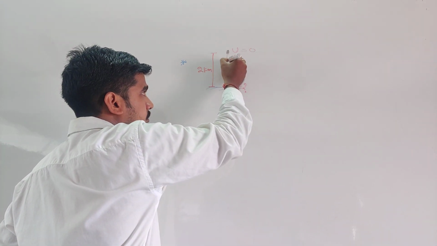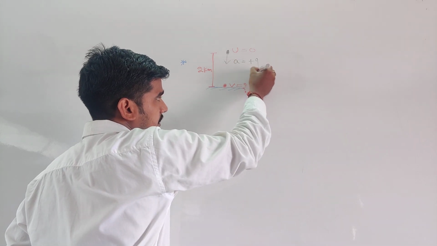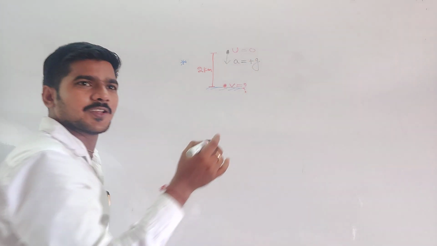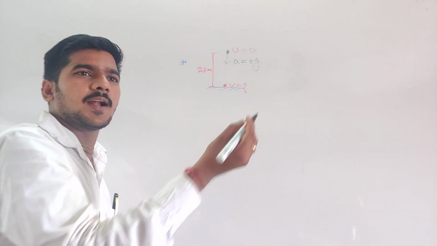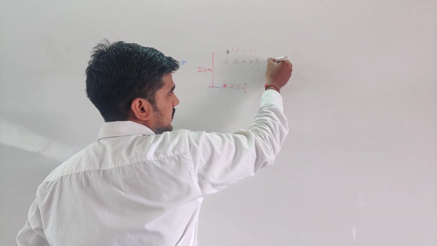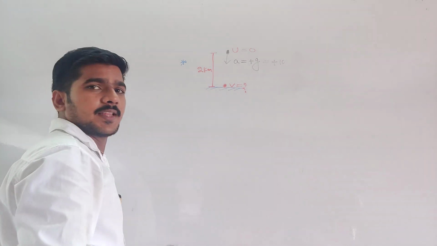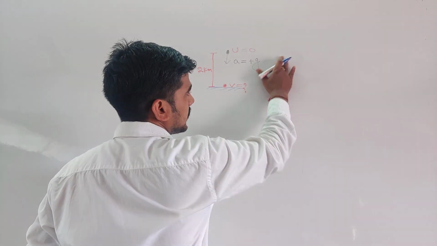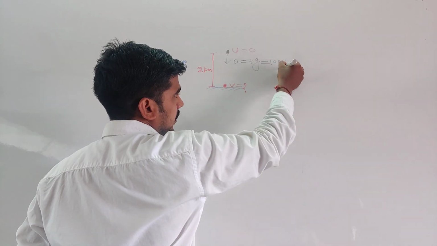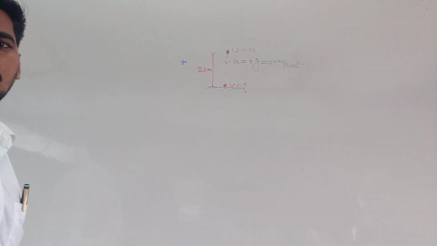The body moves downward. That means acceleration equals plus g or minus g? Plus g. If the body moves upward, acceleration is minus g. So here the value of g is given as plus 10. Who can say the unit of g? Meter per second square. All are clear or any doubt?